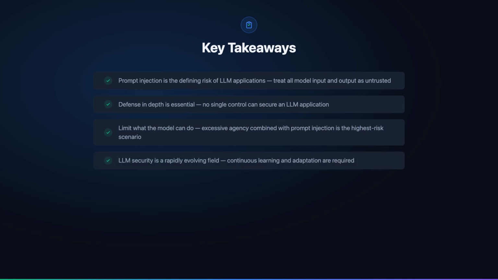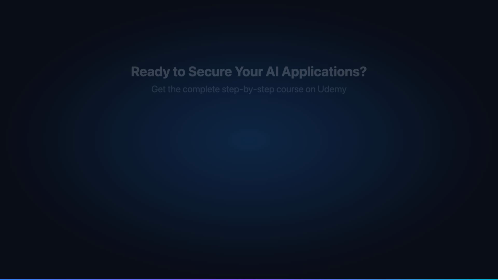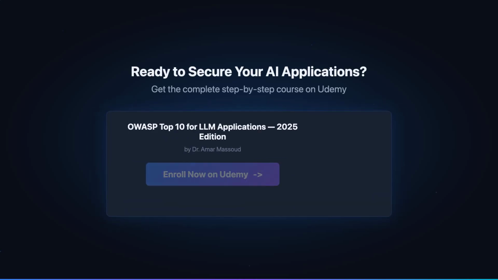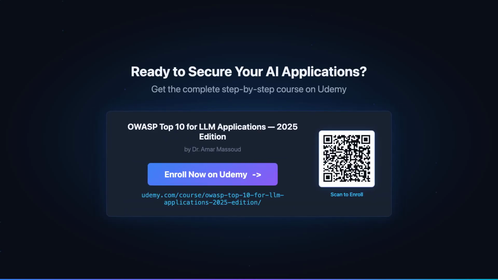And fourth, LLM security is a rapidly evolving field. New attack techniques and defense strategies emerge regularly. Continuous learning, staying current with OWASP updates, and adapting your security controls as the technology evolves are essential for maintaining robust LLM application security. That wraps up our overview of the OWASP LLM Top 10 2025.